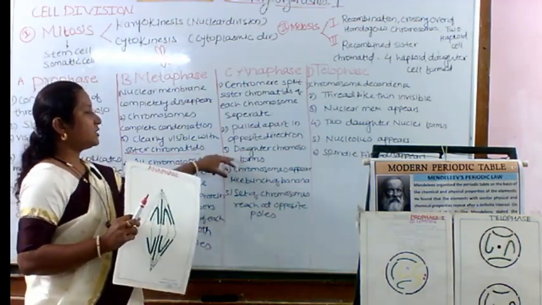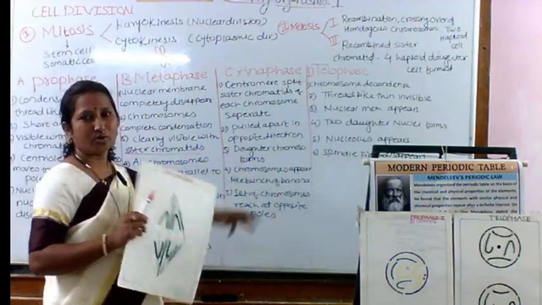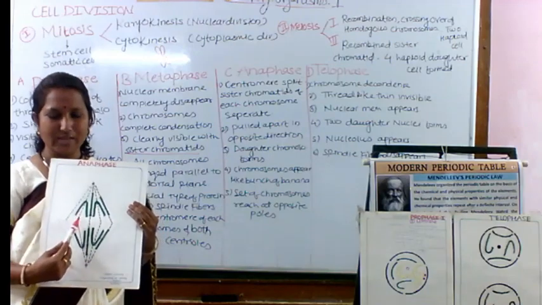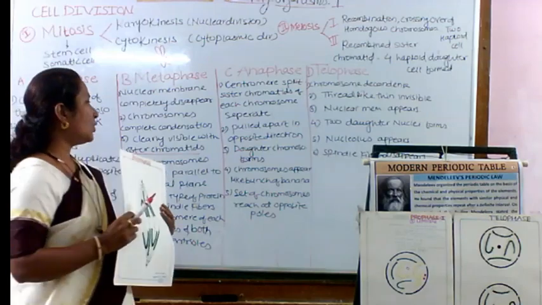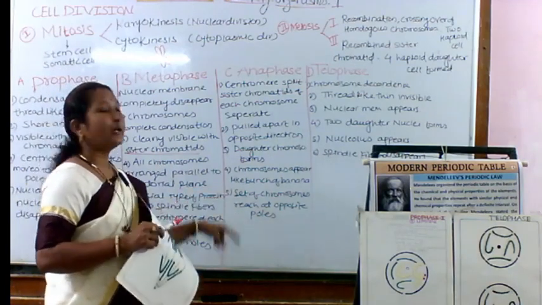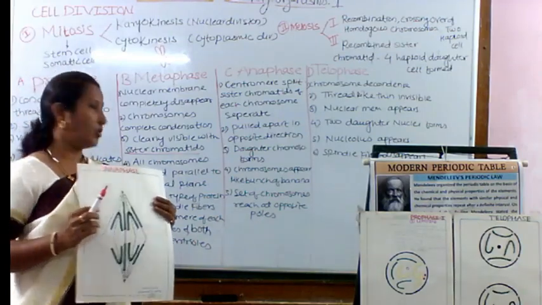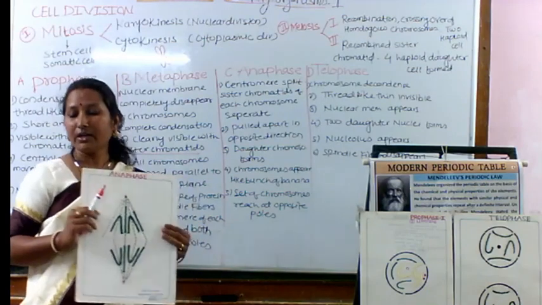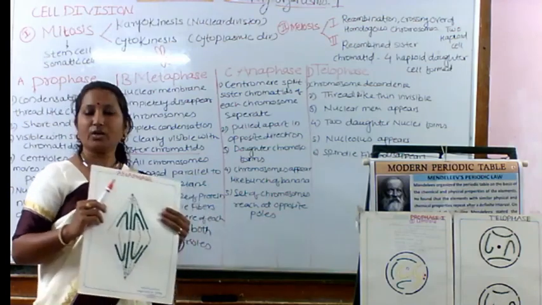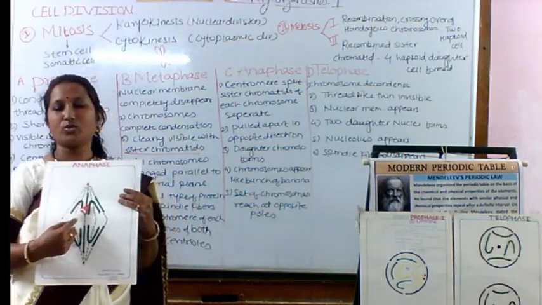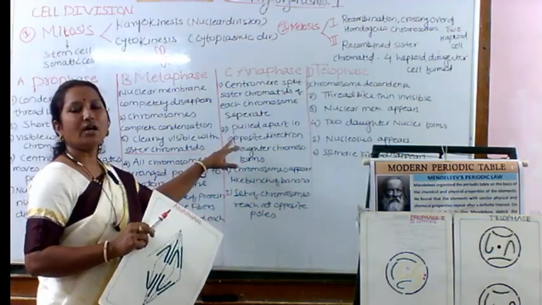Now the newly formed sets are known as daughter chromosomes. So these daughter chromosomes should be present towards both sides, the two poles of our cell. Okay. So these chromosomes appear like a bunch of bananas coming in one line, just like a bunch of bananas. Okay, that should be shown in your textbook. Next to that, the sets of chromosomes reach the opposite poles. Okay, we have seen that all the chromosomes reach the opposite poles. So this is the completion of our phase known as the anaphase.